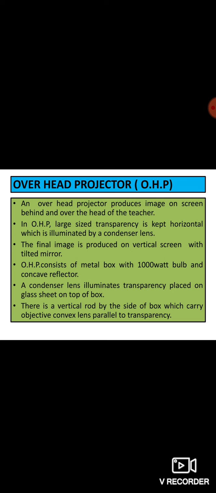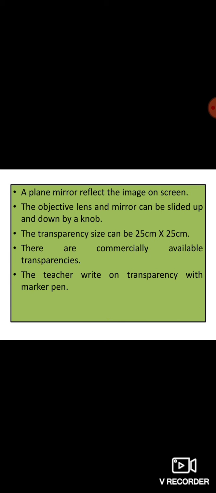And the OHP consists of a metal box with a 1000-watt bulb and a concave reflector. The condenser lens illuminates the transparency placed on the glass sheet on top of the box. There is a vertical rod by the side of the box which carries an objective convex lens parallel to the transparency. I'll show you the image. The plane mirror reflects the image on the screen, and the objective lens and mirror can be slid up and down by a knob, and the transparency size can be 25 by 25 centimeters.